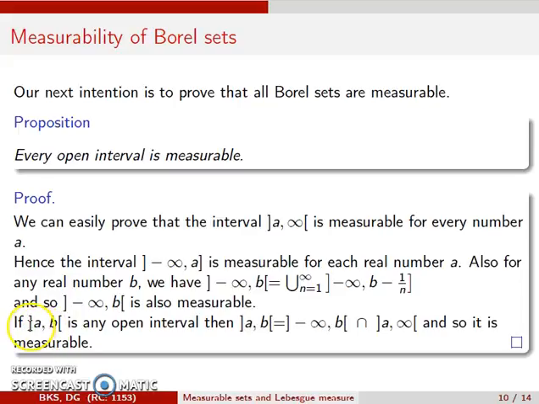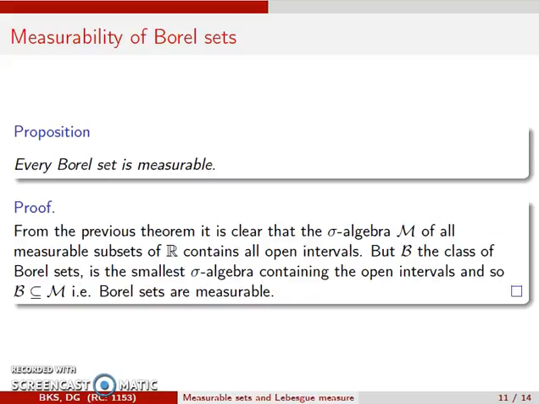Now if I have an open interval of the form (a, b), then we can write it as an intersection of two measurable sets, minus infinity up to b and a up to infinity, and therefore this interval is measurable. We use this result to prove that every Borel set is measurable.